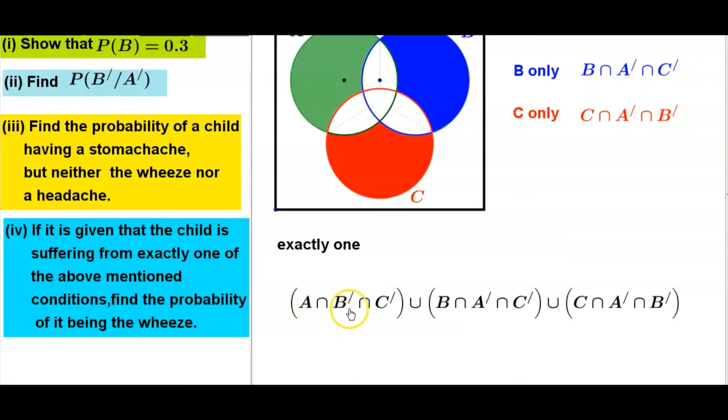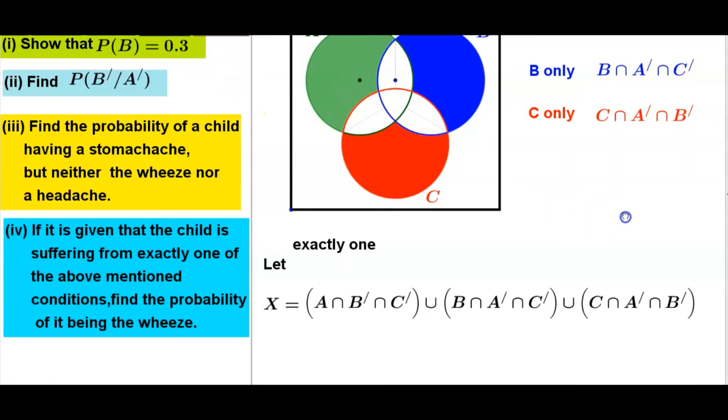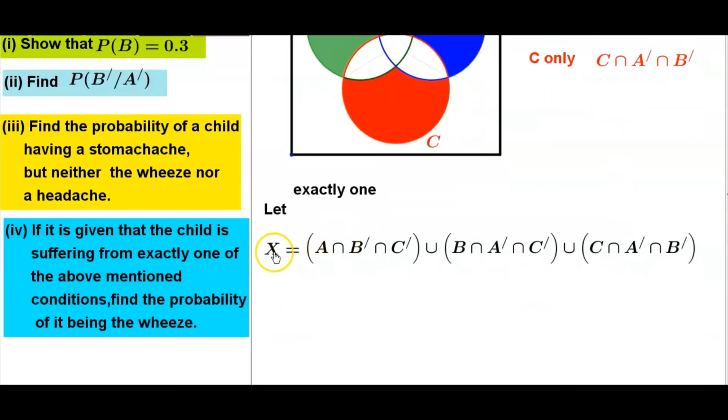A intersection complement of B intersection complement of C, or B intersection complement of A intersection complement of C, or this one, C intersection complement of A intersection complement of B. Let this set be X. Exactly 1 set is X.